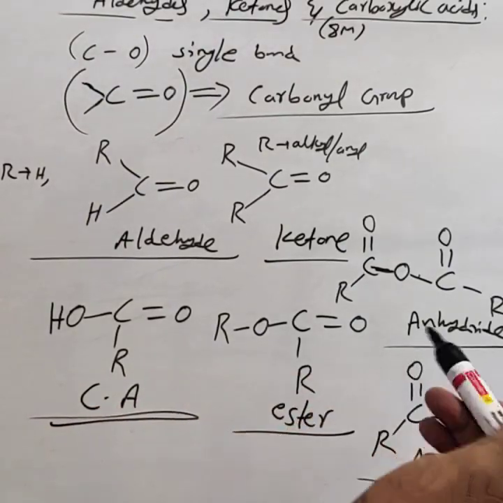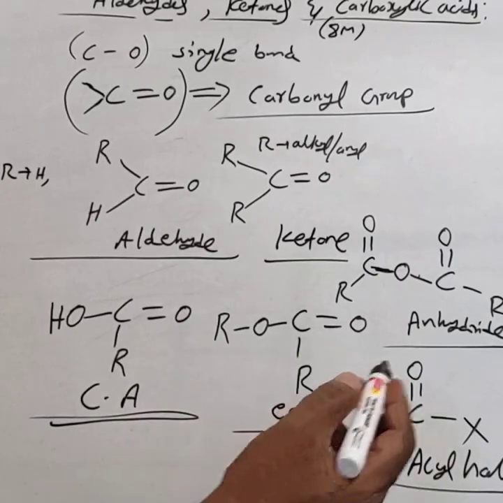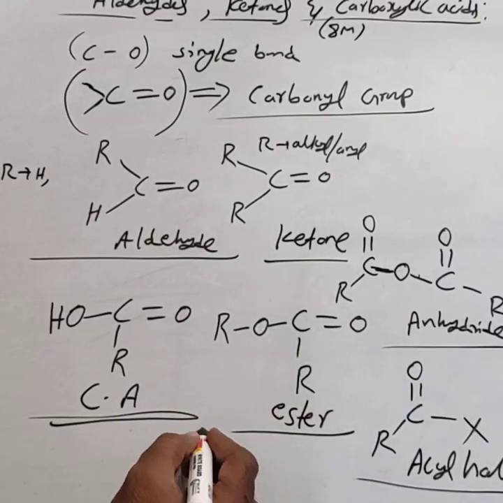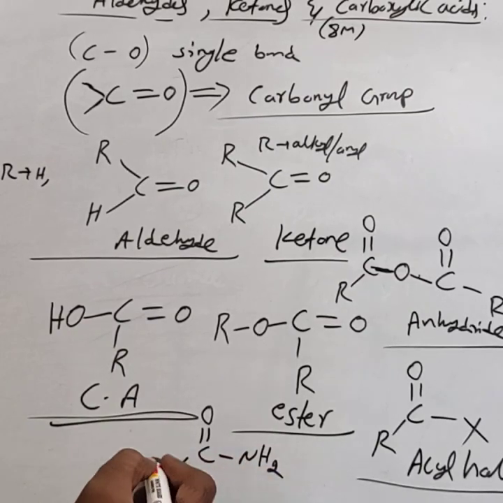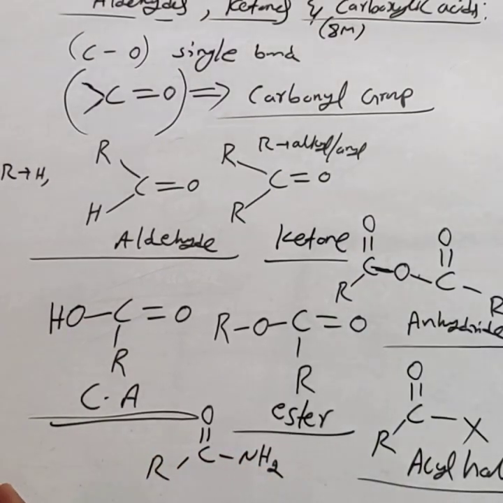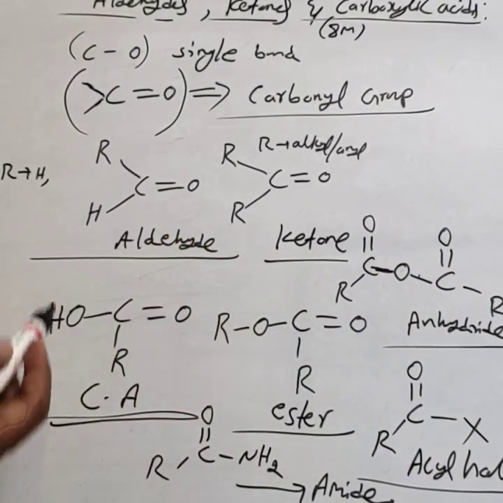When a carbonyl group is bonded to a halogen, it is called an acyl halide. In some cases, the carbonyl group, that is CO, is bonded to nitrogen, NH2, and this is called an amide. These are all derivatives of carboxylic acids.